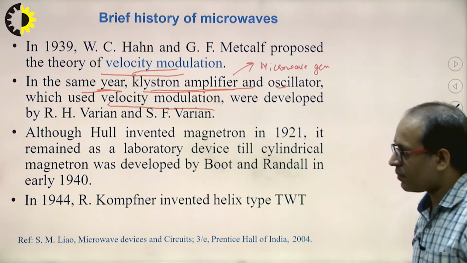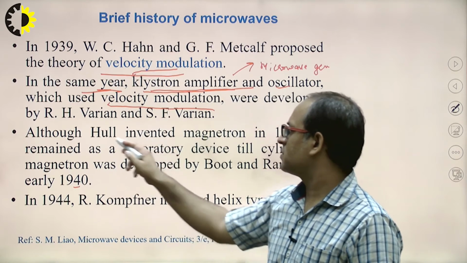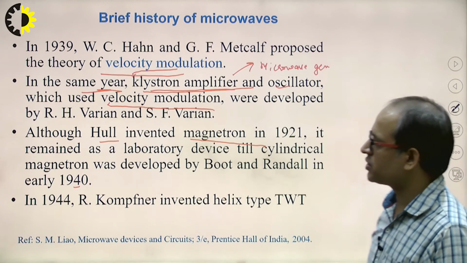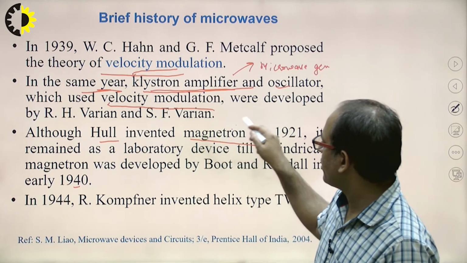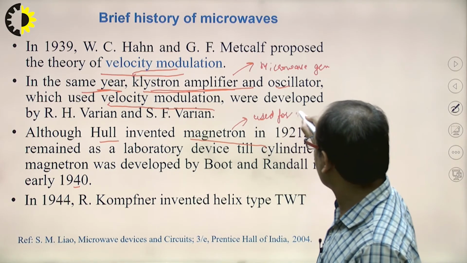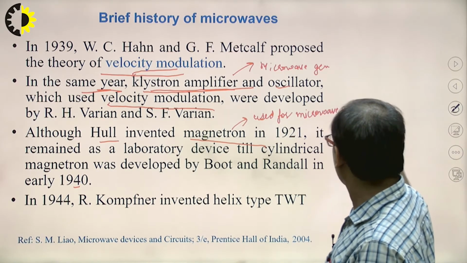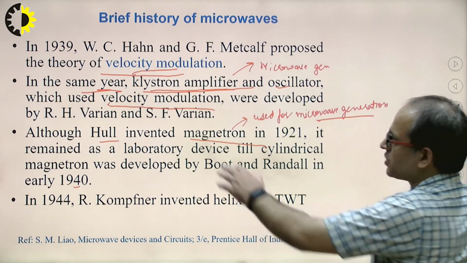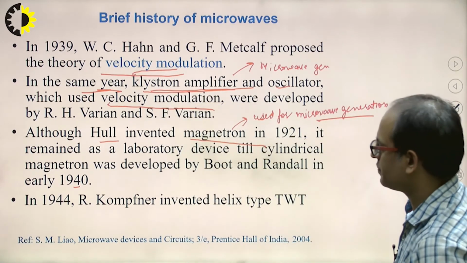Clear? Now in the early 1940s, scientists also invented the magnetron, which is also used for microwave generation. It means the microwave sources, the generation of microwave signals, are the klystron amplifier and the magnetron.